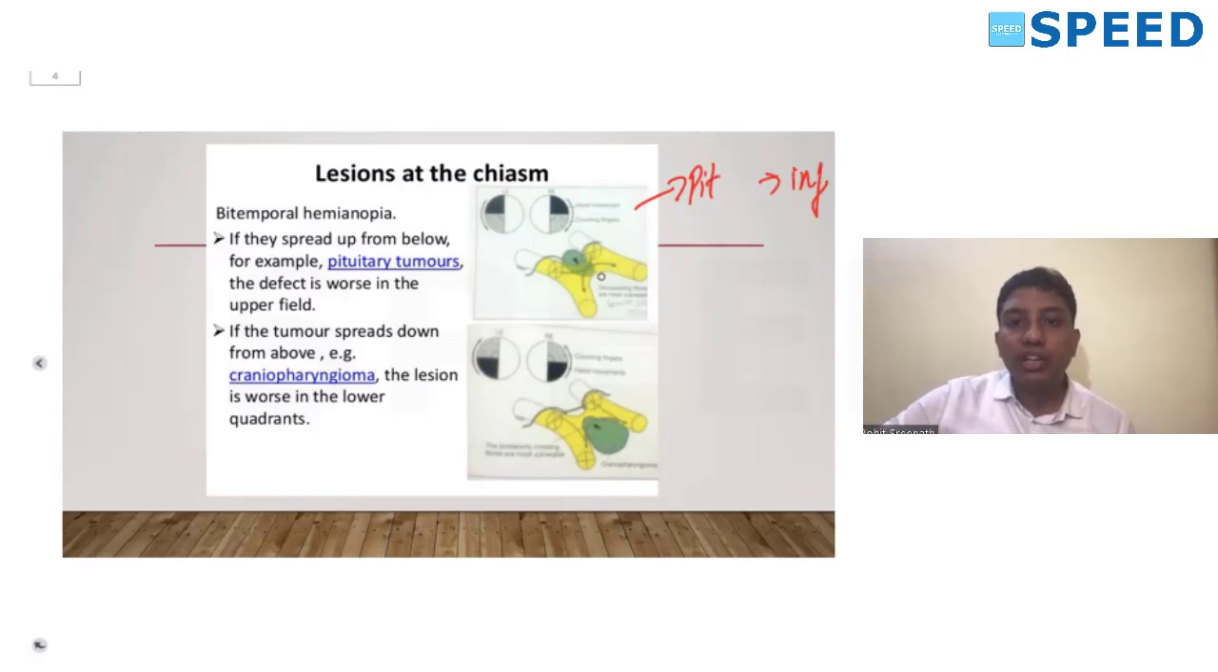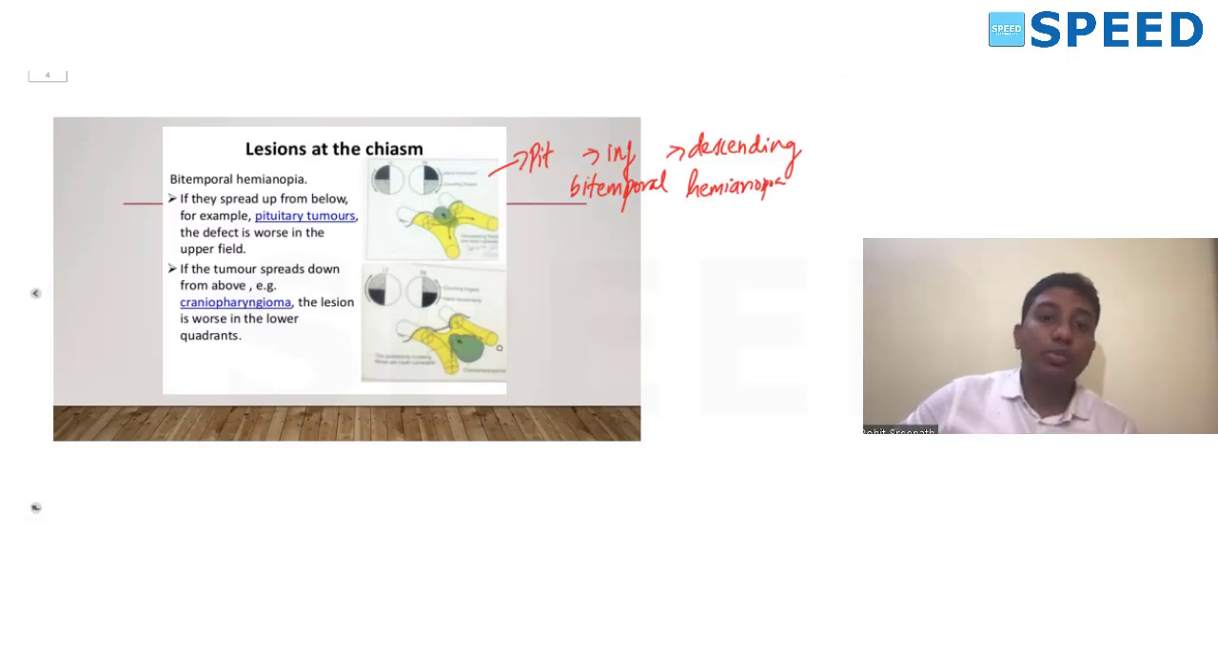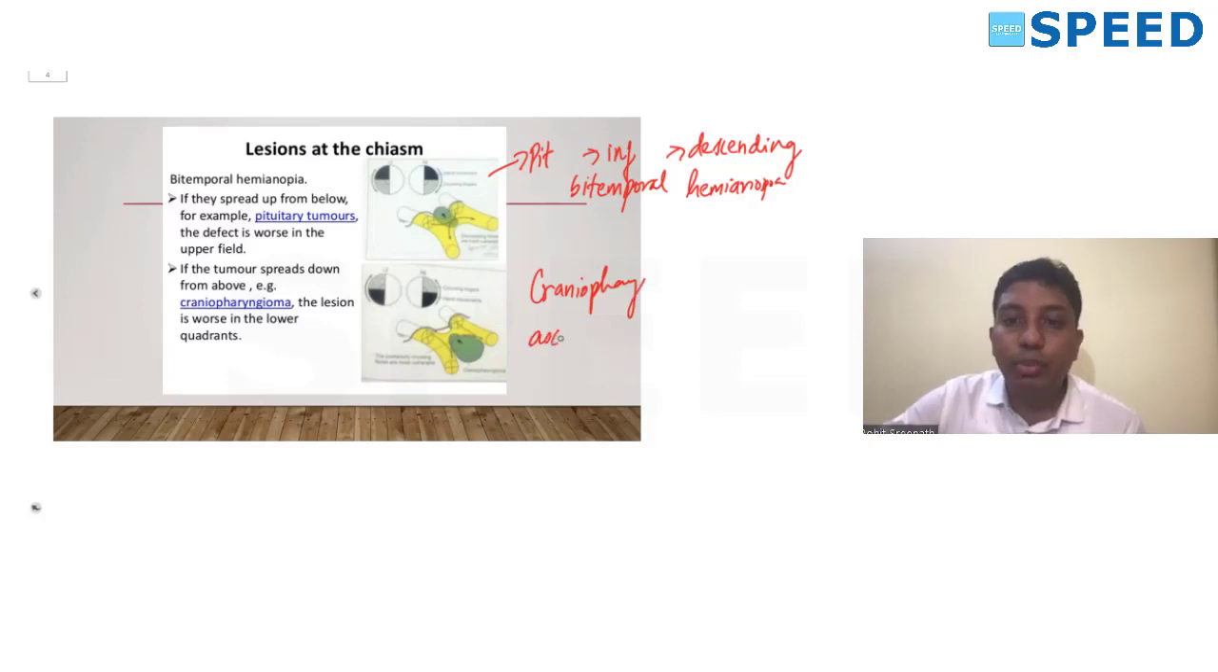As we know, the inferior fibers supply the superior part of the visual field. So this will begin as a descending bitemporal hemianopia. Next is a craniopharyngioma. The craniopharyngioma spreads down from above, so the superior fibers and the inferior field are first involved. So a craniopharyngioma results in an ascending type of bitemporal hemianopia.